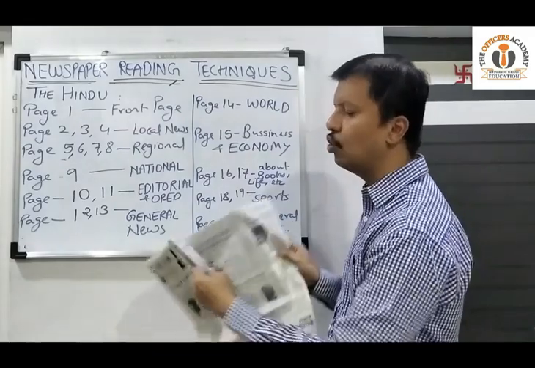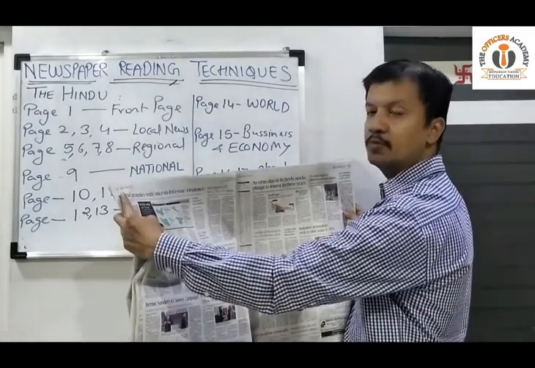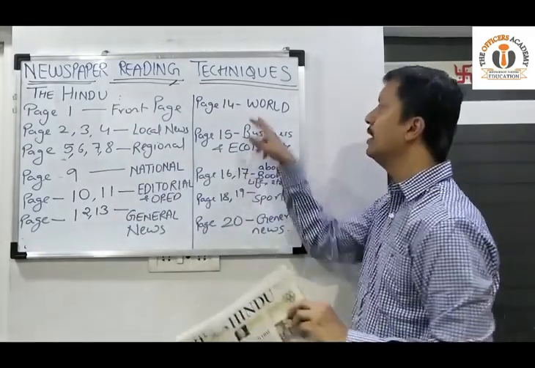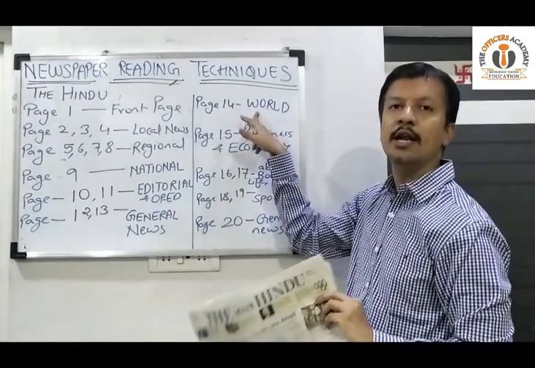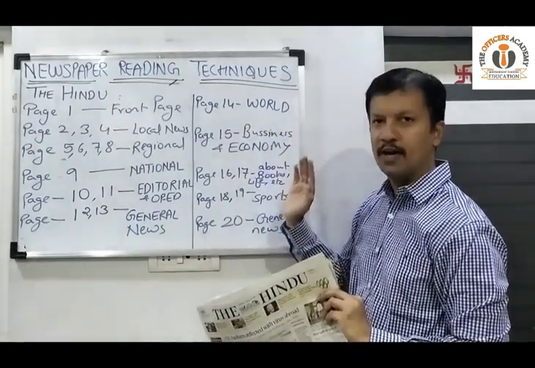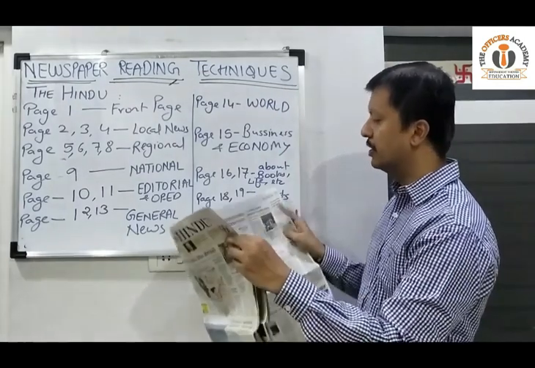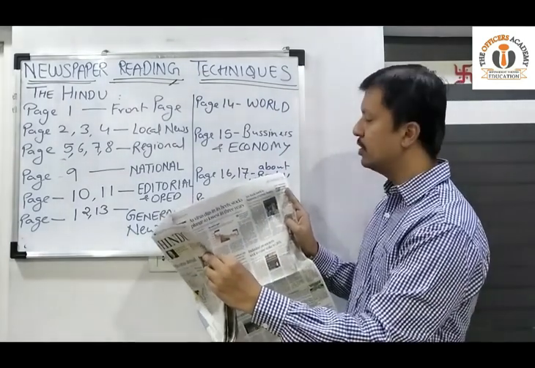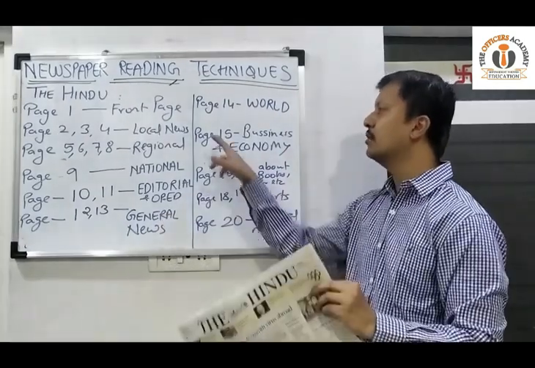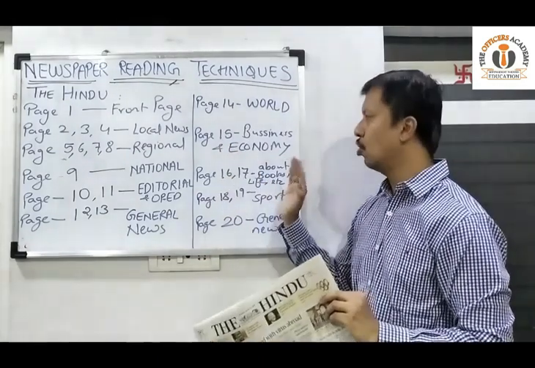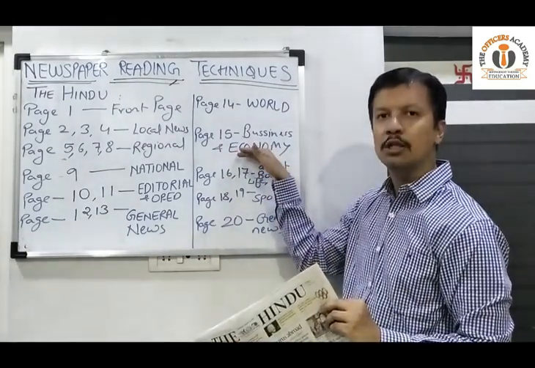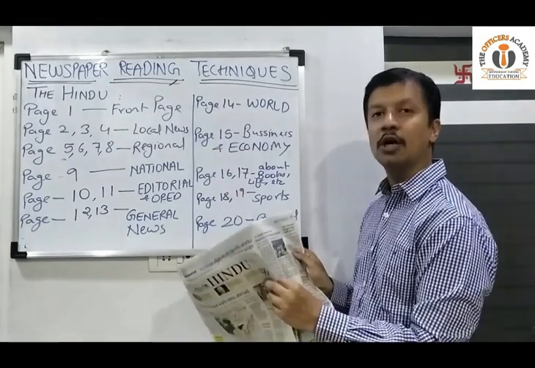After that, when we go to page 14, here it is mentioned as world. World means news related to international relations or global affairs. So of course we have to read this page. Next, page number 15, it is mentioned as business. So here comes the news related to the economy, let it be the global economy or the Indian economy. Again an important page for